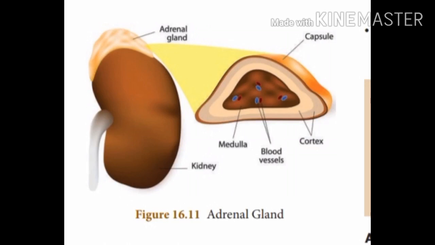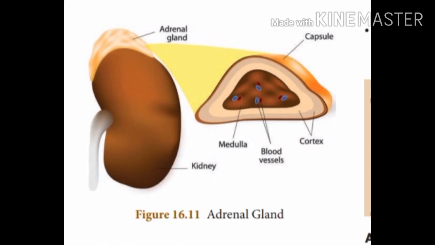In the next picture you can find the brown color and the pale color. The brown color is the inner part called the adrenal medulla, and the outer part, which is pale in color, is called the adrenal cortex. The two distinct parts are structurally and functionally different.